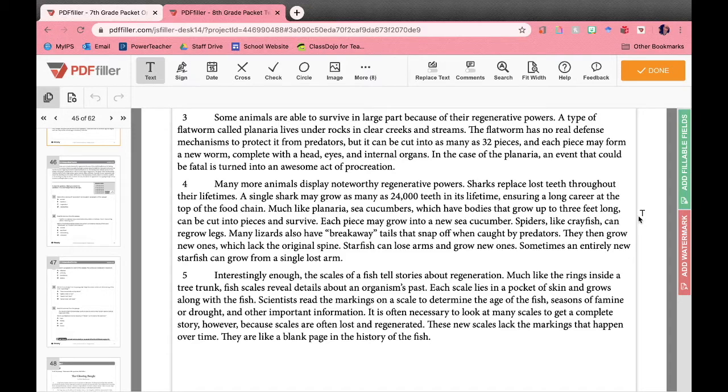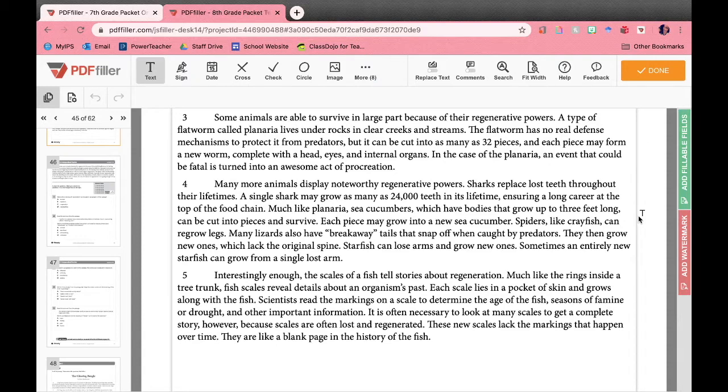Sharks replace lost teeth throughout their lifetimes. A single shark may grow as many as 24,000 teeth in its lifetime, ensuring a long career at the top of the food chain. Much like planaria, sea cucumbers, which have bodies that grow up to 3 feet long, can be cut into pieces and survive. Each piece may grow into a new sea cucumber. Spiders, like crayfish, can regrow legs.